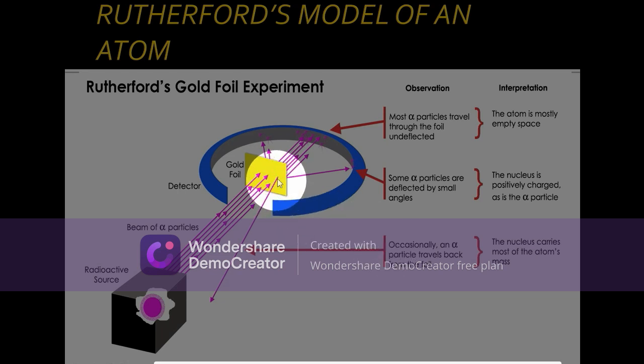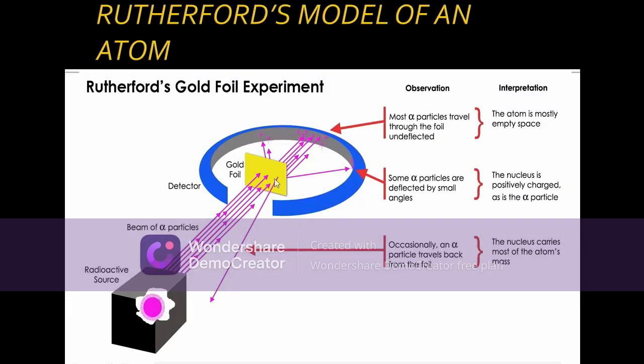Next, the bouncing back. So what does it say? It travels completely back from the foil. It says that the nucleus carries most of the atom's mass. See, if it's heavy only, it will come back. So if this alpha particle is going to hit a heavy object, it bounces back. So the nucleus is very small and the nucleus is heavy. So these are the 3 observations and 3 interpretations.